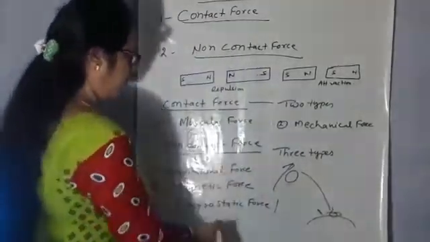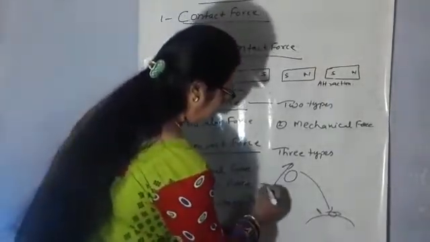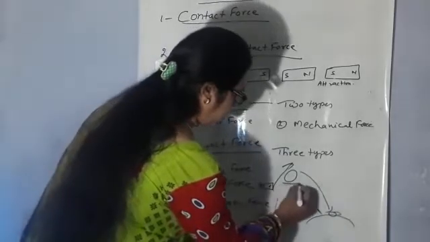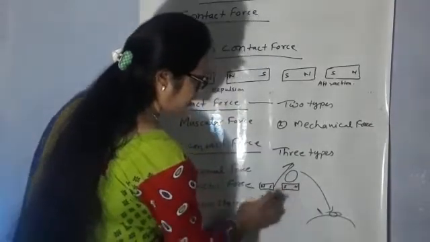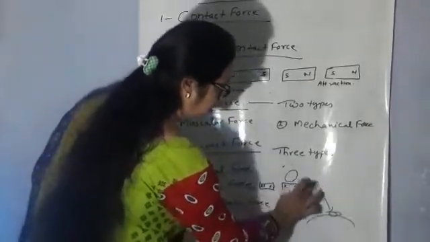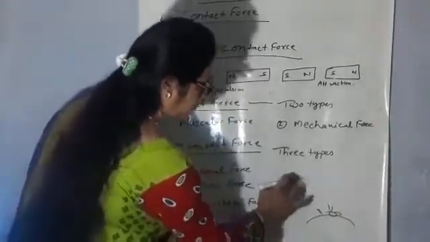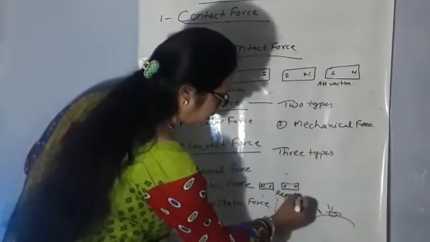Same example, when we place the two magnets distant from one another, when the same sides face each other, what happens? They will repulse each other.